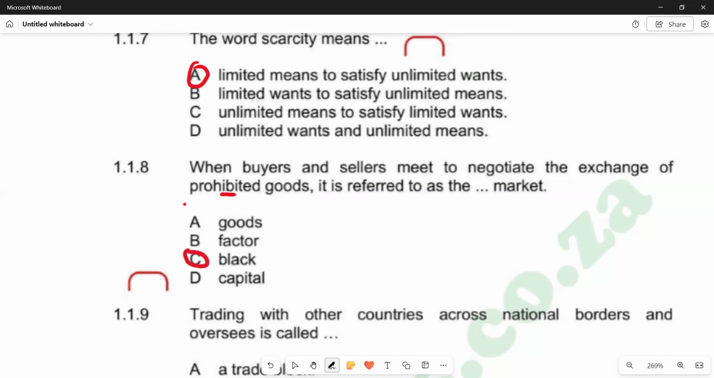And then the expansion that we have in terms of the black market is that that's where commodities are exchanged at a platform, whether physical or virtual, where goods or services are exchanged illegally.